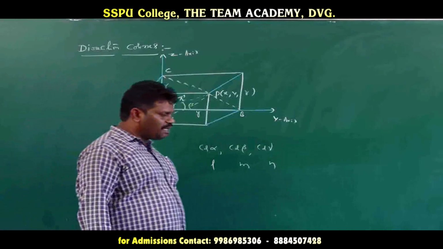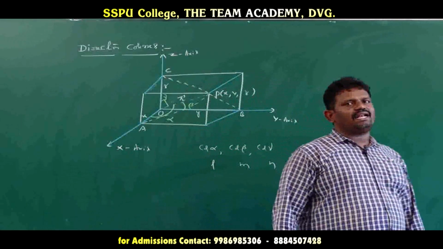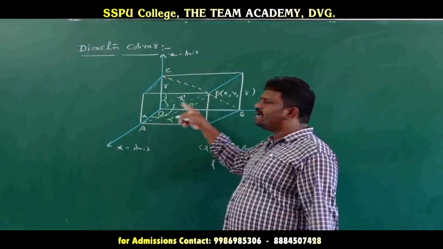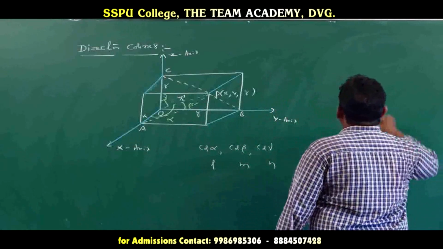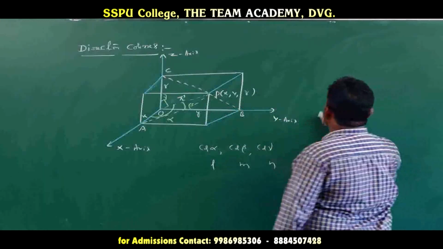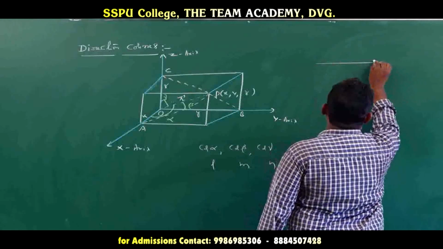Now see from that figure, if we divide it into three right angle triangles, for example, take the right angle triangle AOP. In this diagram the representation is difficult, so we draw it separately with the x-axis.